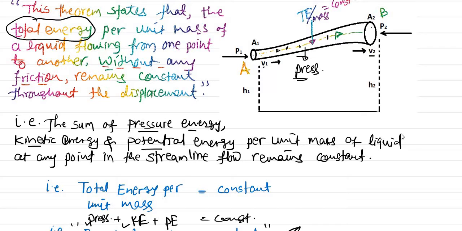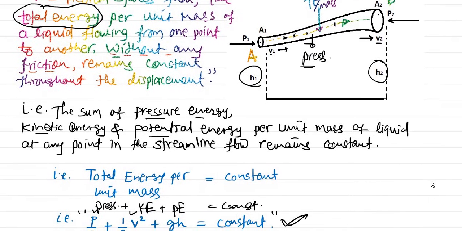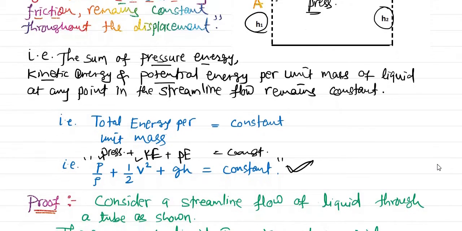Let us consider this point A, or end A of the tube, is at height h1 from the ground surface, and the point B, or end B of the tube, is at height h2 from the ground surface. So this is what we will consider, and the flow through the tube we have considered as a streamline flow.